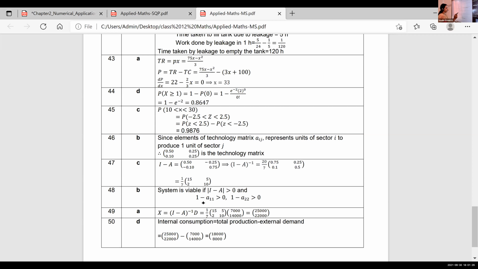It is 20 by 7 into 0.75, 0.1, 0.25, and 0.5. We can simplify this. We take 20 inside and multiply it. So we get 1 by 7 into 15, 5, 2, and 10.